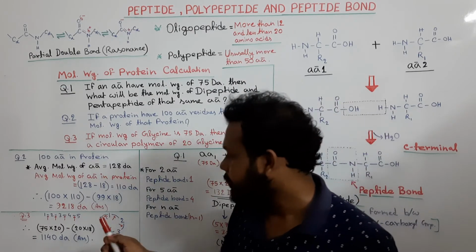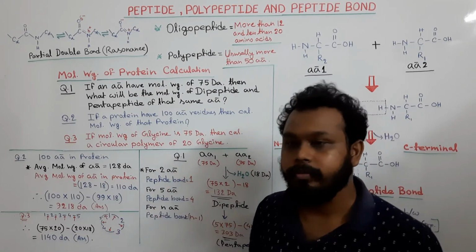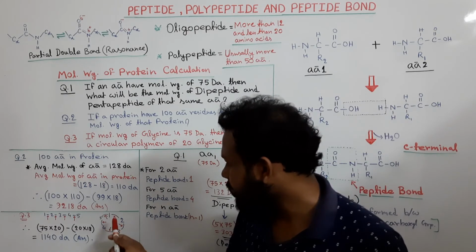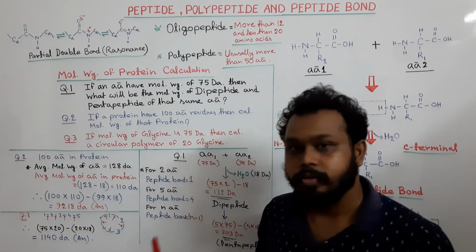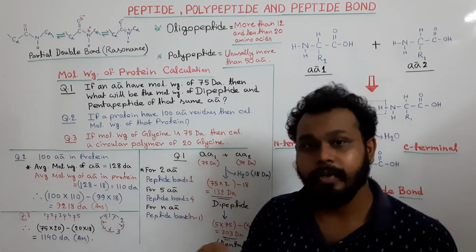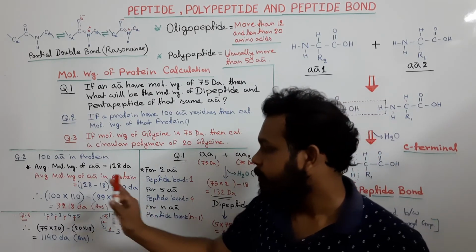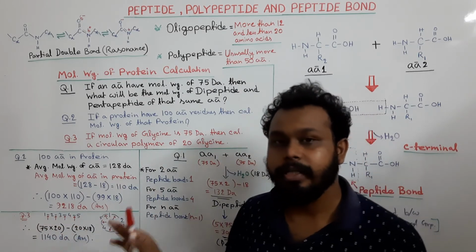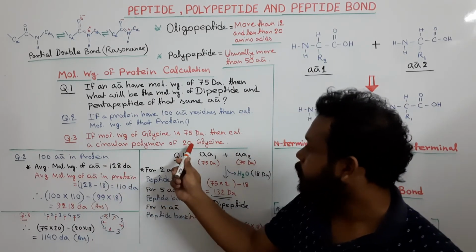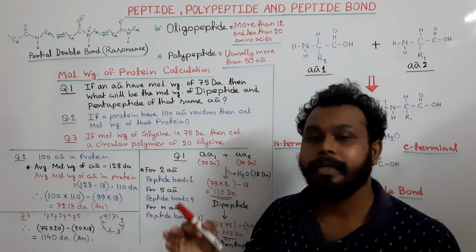If the same 5 amino acids are in circular form, then how many peptide bonds will there be? 1, 2, 3, 4 and 5. So in a circular polymer, for 5 amino acids there will be 5 peptide bonds, but in linear form for 5 amino acids there will be 4 peptide bonds. So for a circular polymer of 20 glycine there will be 20 peptide bonds.